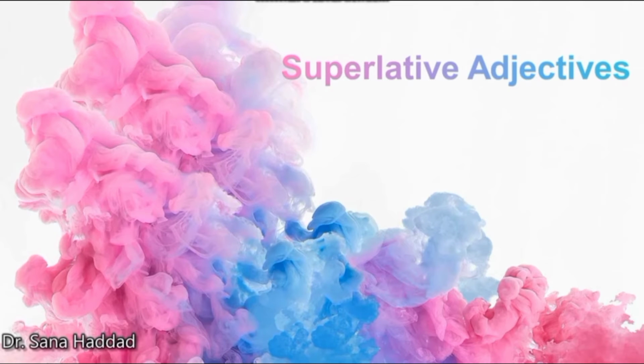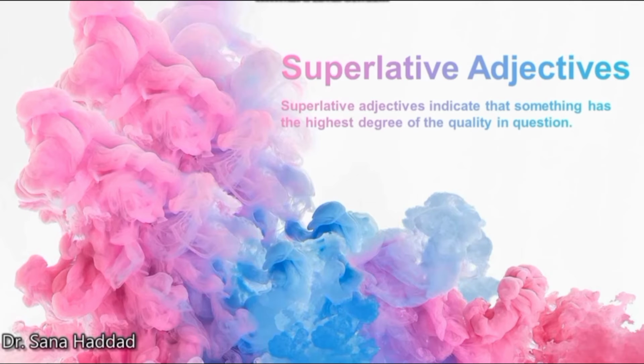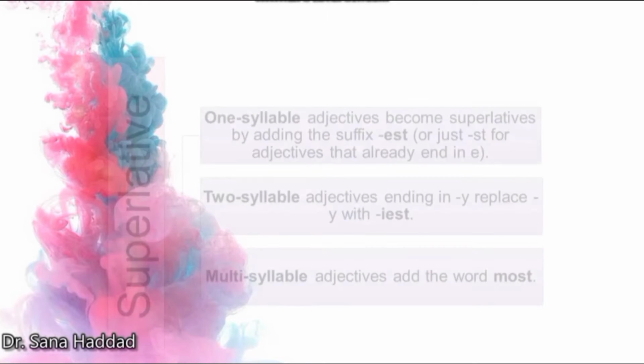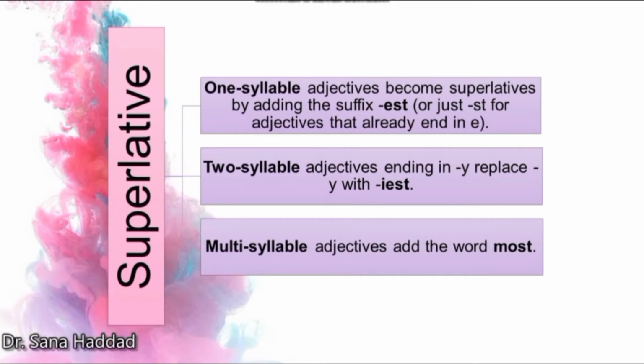Superlative adjectives. Superlative adjectives indicate that something has the highest degree of the quality in question. Here are some tips to help you form the superlative adjective. 1-syllable adjectives become superlatives by adding the suffix est or just st for adjectives that already end in e. For two-syllable adjectives ending in y, replace the y with iest. And for multi-syllable adjectives, add the word most before the adjective.